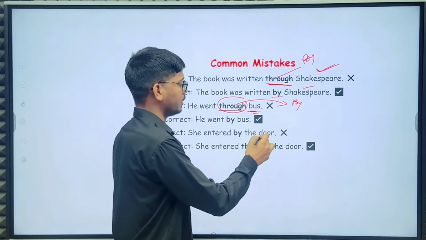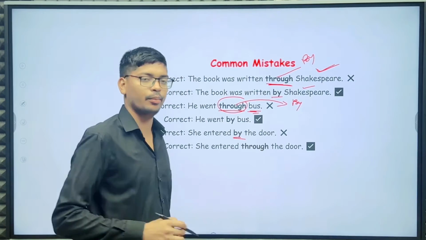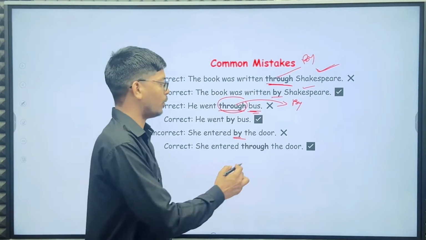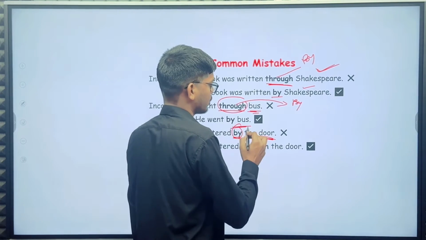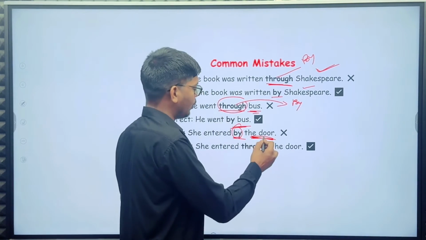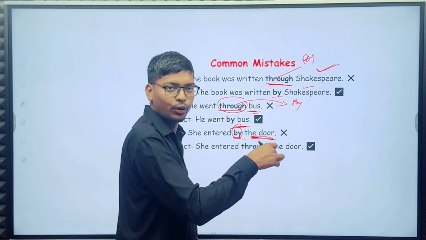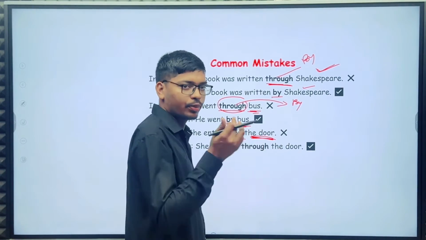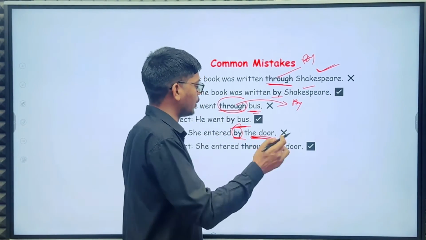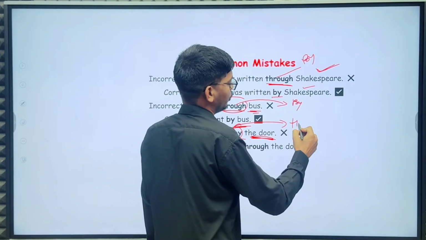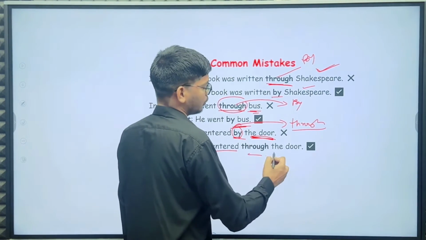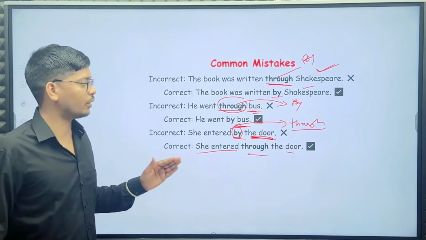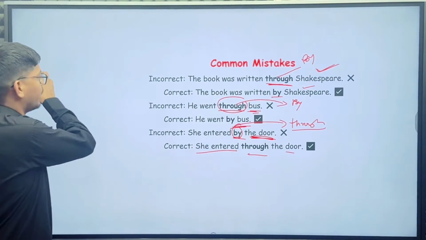She entered by the door. By is wrong here, because here it is one point to another point. She entered from one point to another point. So you have to use through, not by. So, she entered through the door. Okay, so you understand.